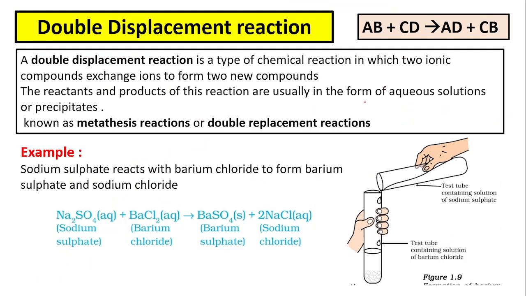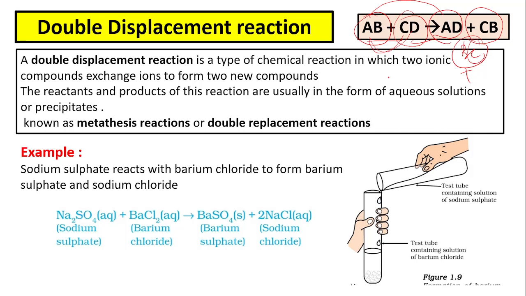double displacement reaction. Suppose AB is a compound and CD is another compound. Then the exchange of ion takes place between AB and CD. That means A moves towards D and forms AD, and C moves towards B and forms CB. Remember, this cannot be BC because C is the positive ion and positive ion must be written first.